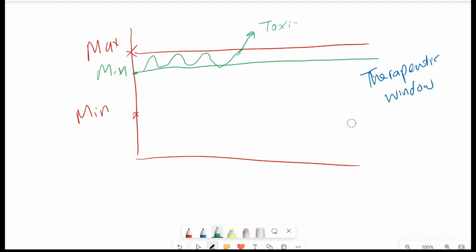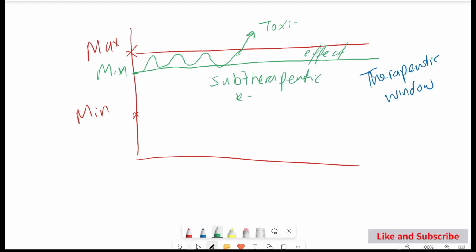or if we clean this one here, this is an effect, and this is sub-therapeutic effect. So what happened here, any change in the drug concentration, so if the drug concentration increases, any small change leads to the toxic effect. Okay, this is number one.